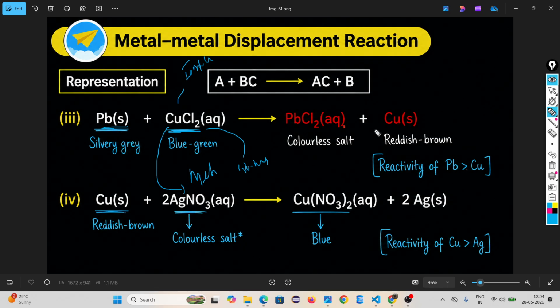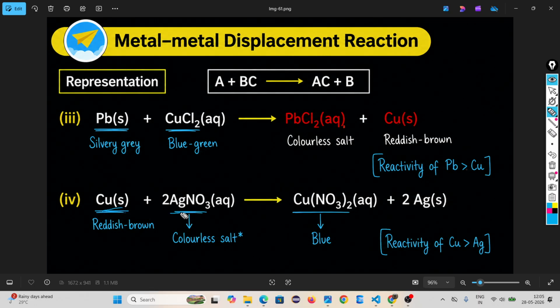Reactivity of lead is greater than copper. That's why the reaction is happening. This lead attaches with the chlorine to form lead chloride, and copper is removed. If you don't remember the reactivity order, you can never complete this reaction. You have to remember the reactivity order.